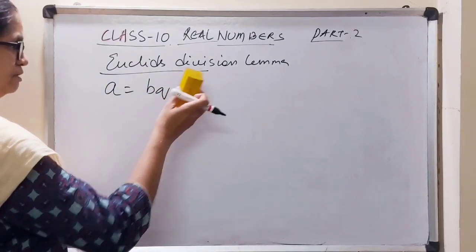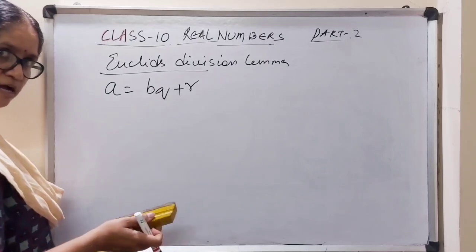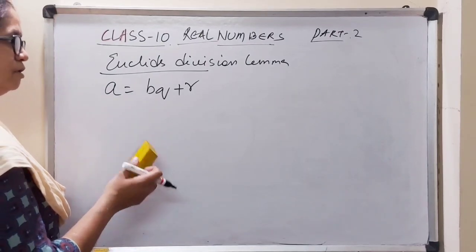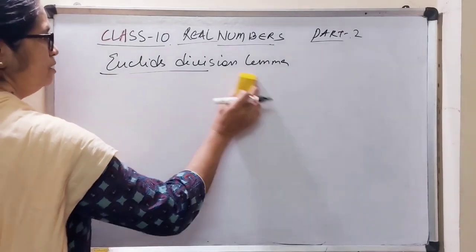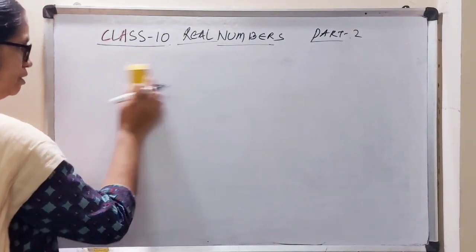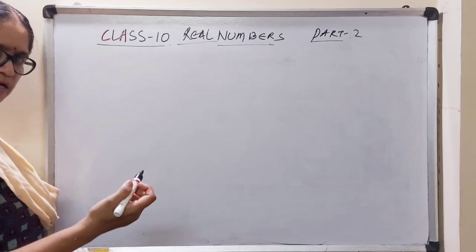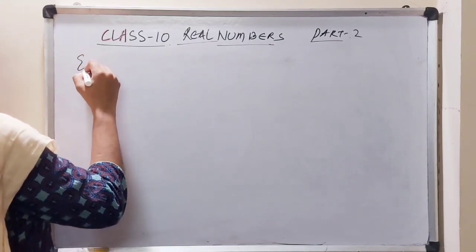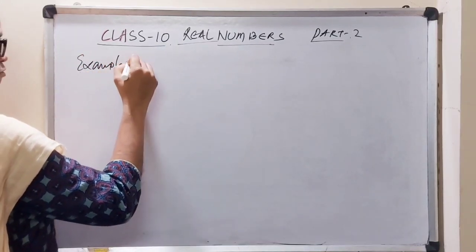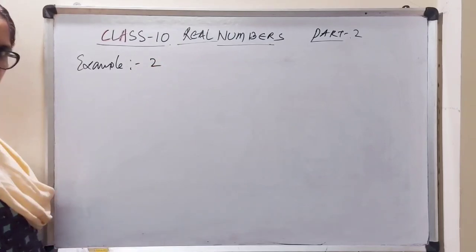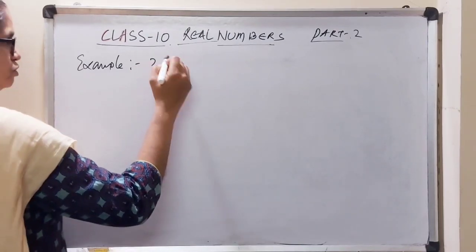Now, using division lemma, we are going to derive Euclid's division algorithm. Before learning the algorithm, I just wanted to discuss one or two examples about the lemma. This is example 2 of the textbook. It says that we have to show that